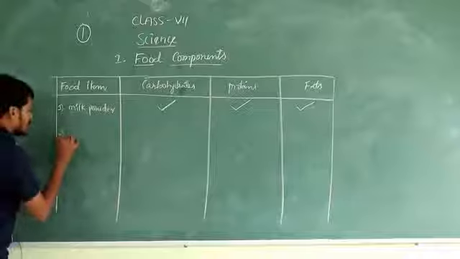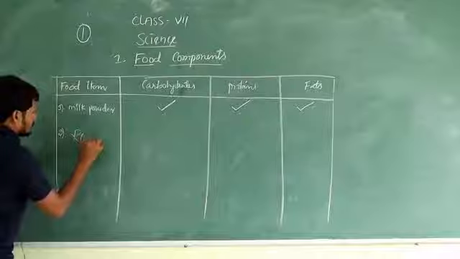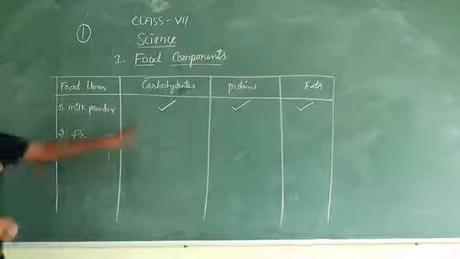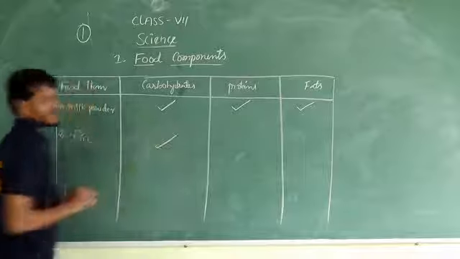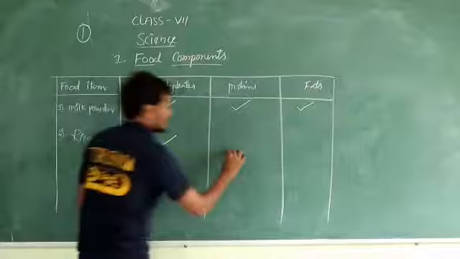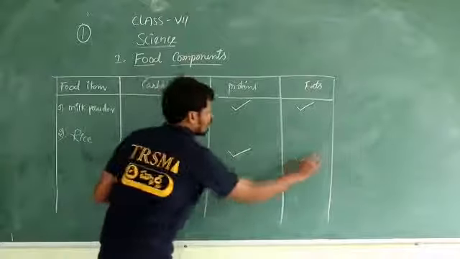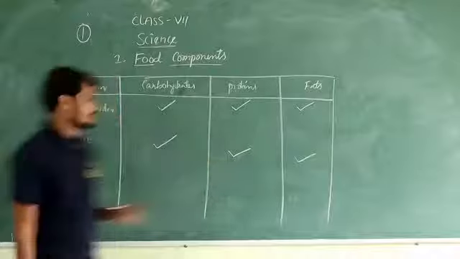Take one more food item here, for example, rice. Does rice consist of carbohydrates? Definitely, rice consists of carbohydrates. Carbohydrates are present in rice. Even proteins and fats are also present.